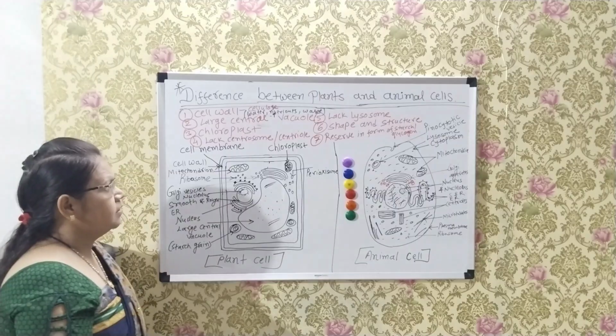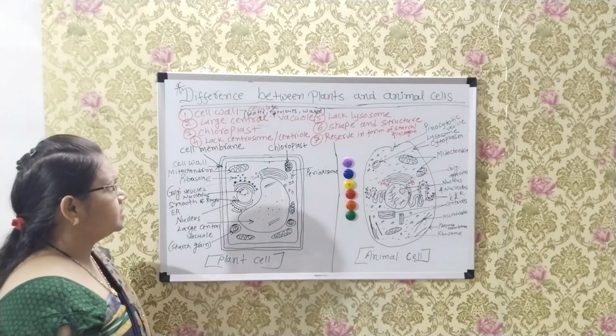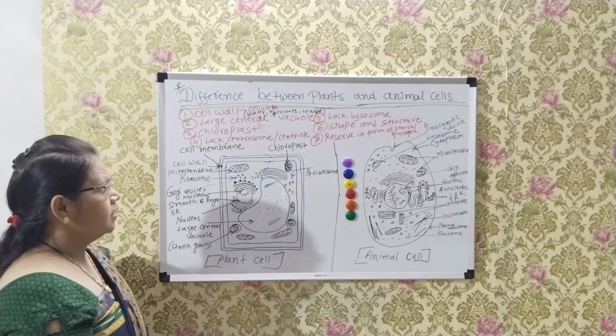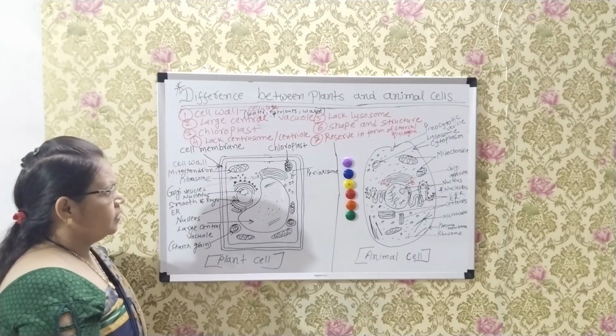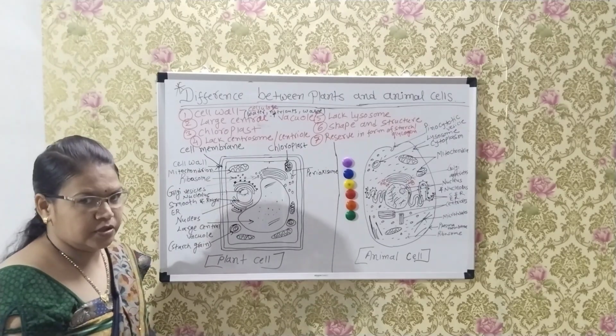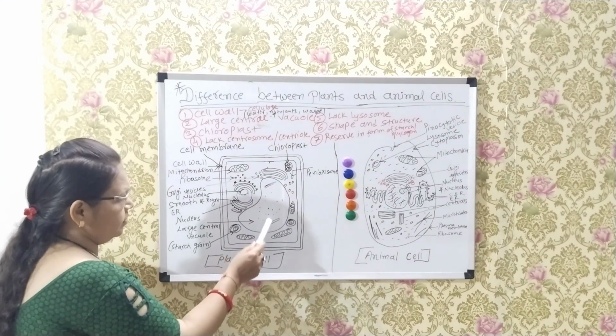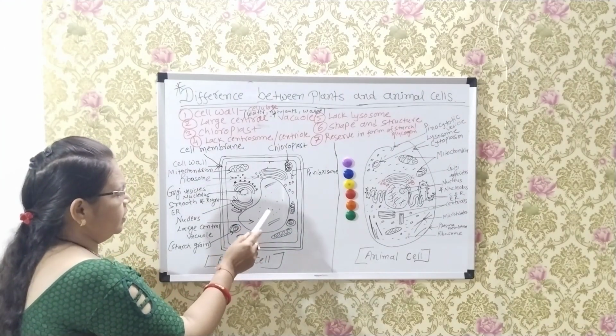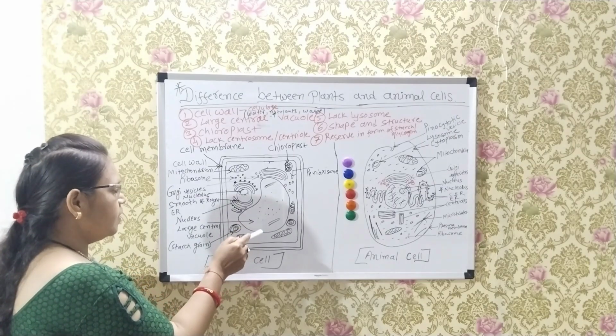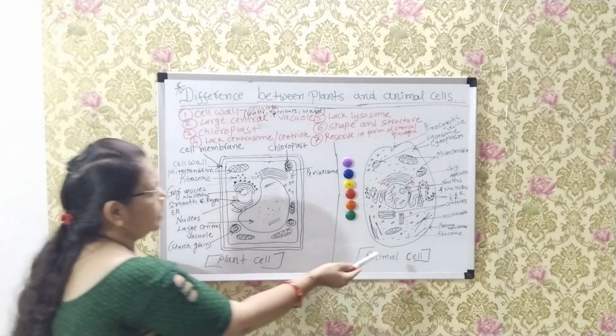Second, in plant cells, a large central vacuole is found in a well-developed condition. This type of large vacuole is found in plant cells but absent in animal cells.